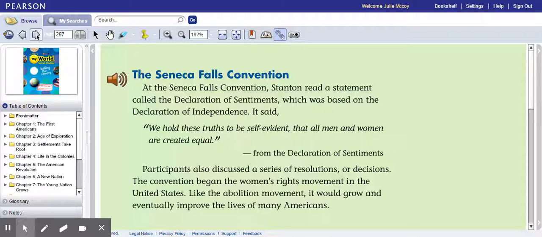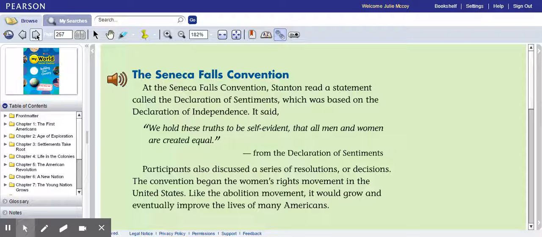This makes me think of the song from Hamilton that I'll put in the link to, because remember, it's like, we hold these truths to be self-evident that all men are created equal, and then the girl's like, but we want women to be included in it.